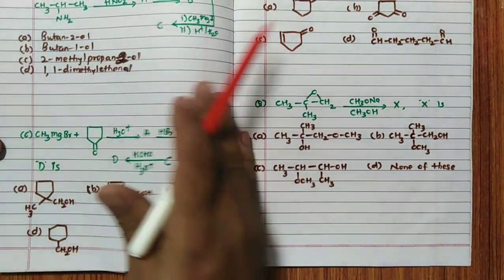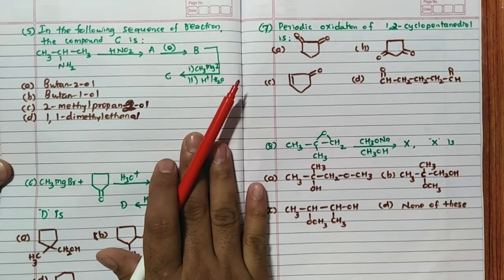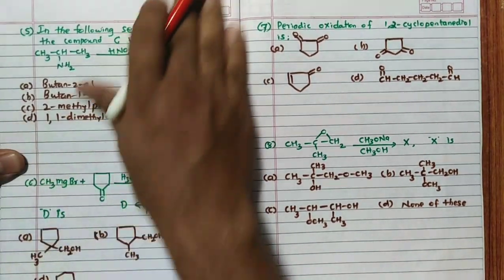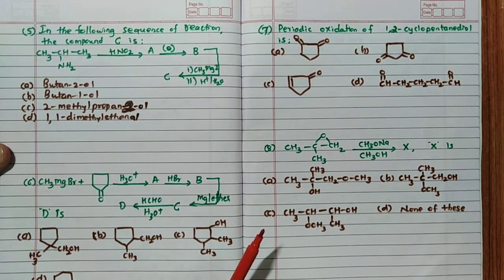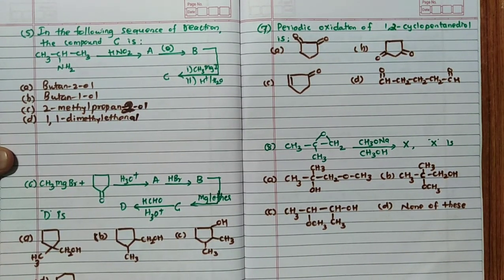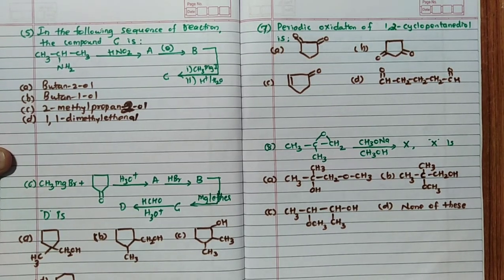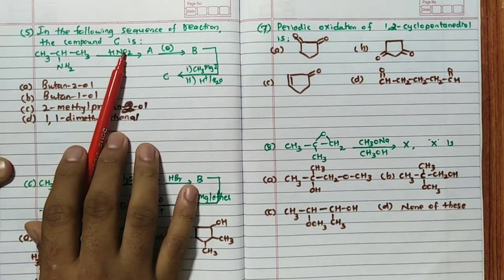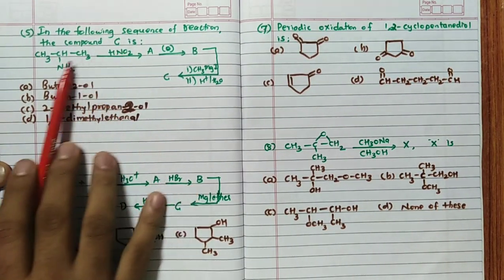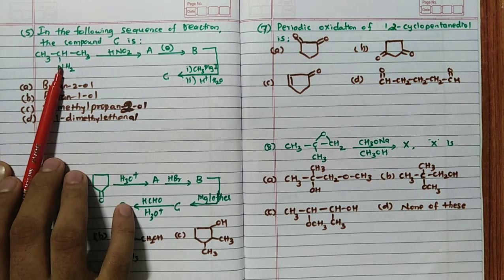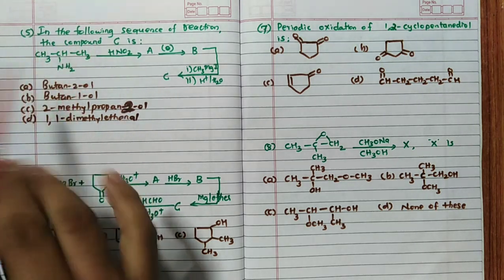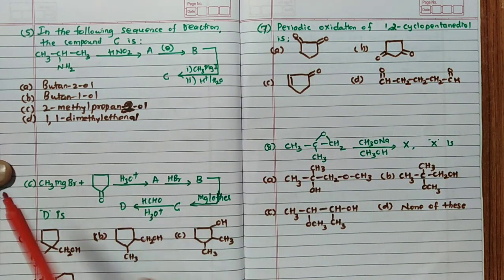Then, the fifth one. In the following sequence of reactions, they are asking for the compound C. See, it is a very simple and very, very interesting question. Whenever you see NH2 and HNO2, one thing you remember: alcohol formation, right? Can you remember the amines chapter? This reaction with nitrous acid, whether it is primary or secondary, will definitely form phenol, this alcohol.